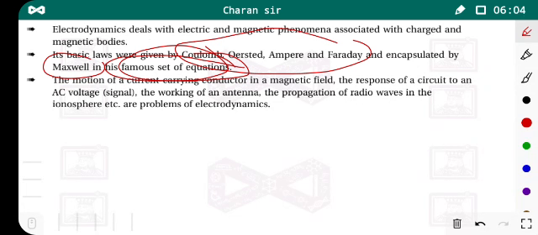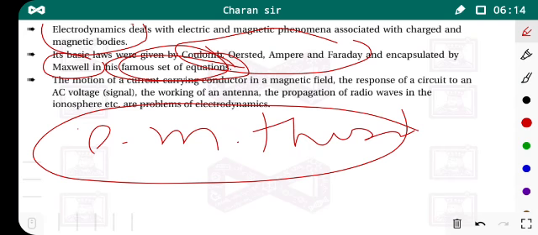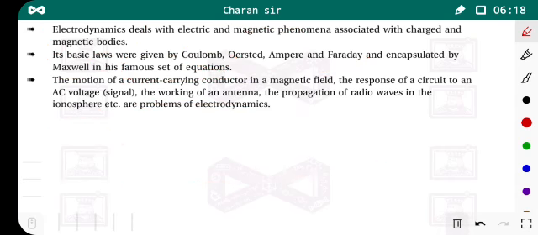Also, Maxwell established the theory that is known as electromagnetic theory. That theory we also learn in the branch of physics known as electrodynamics. So in short, in electrodynamics we deal with electric and magnetic phenomena.